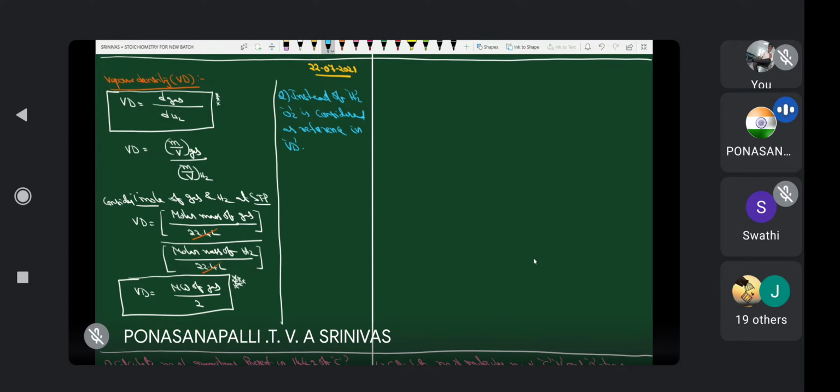Then the relation between vapor density and molecular weight of gas is dash. Now what is the answer?